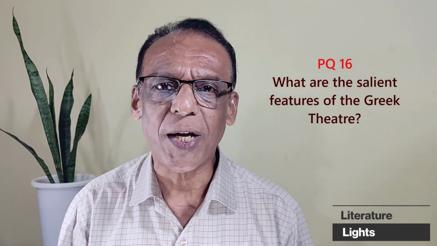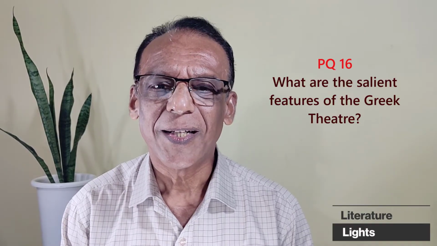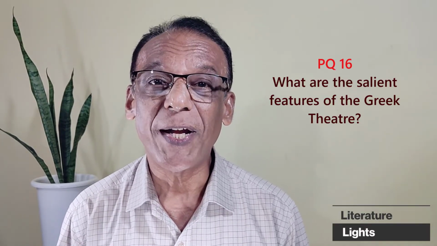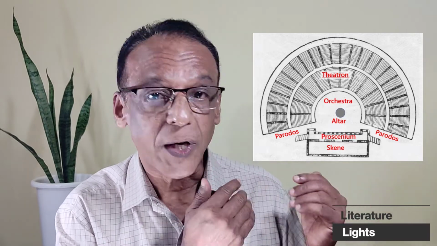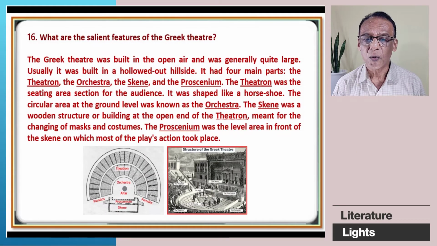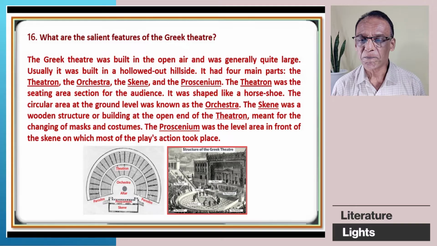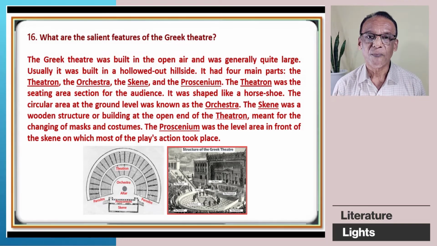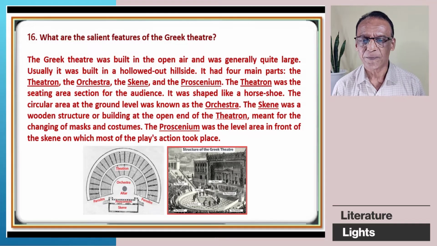Question number 16. What are the salient features of the Greek theater? Well, you can find the picture here, picture of a Greek theater. The Greek theater was built in the open air and was generally quite large. Some of the theaters could accommodate up to 17,000 people. Usually, the Greek theater was built in a hollowed out hillside.